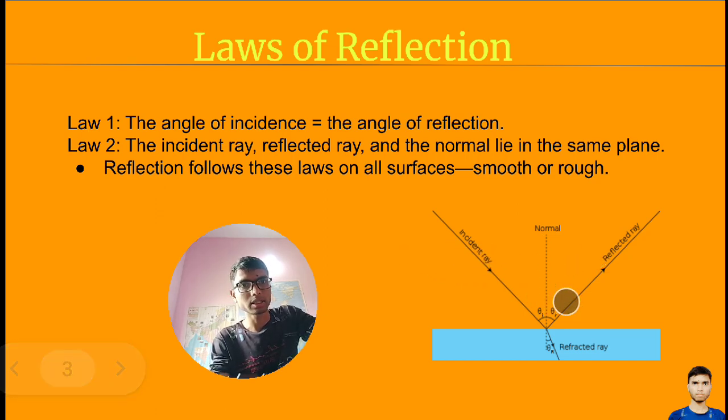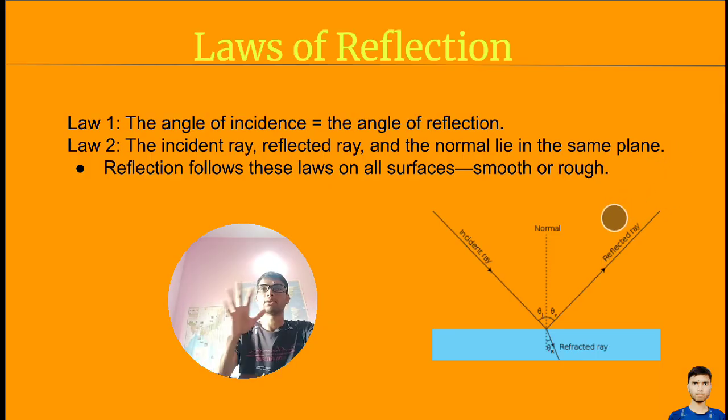And a ray of light which comes off the surface after hitting it will be considered a reflected ray.